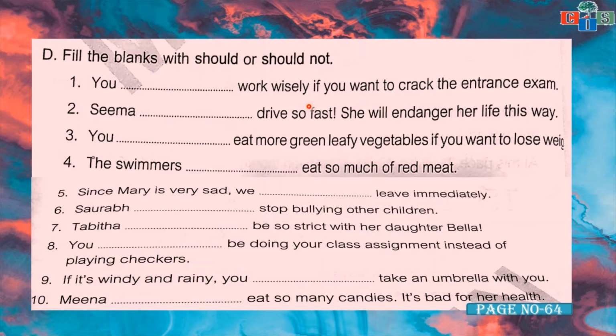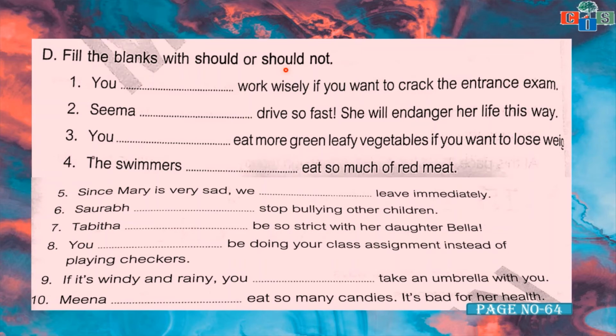Here what you have to do: fill in the blanks with should or should not. We can use should for giving advice. When in any sentence we are trying to give advice, like "you should study for your next test", should is working here for advice. It shows that whoever is saying this sentence is trying to give us advice.